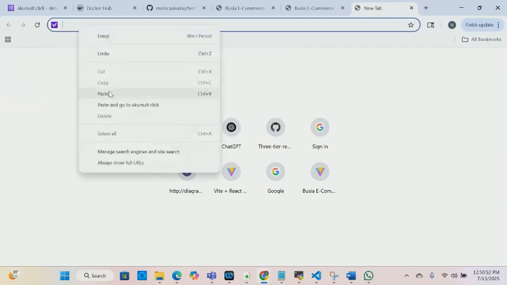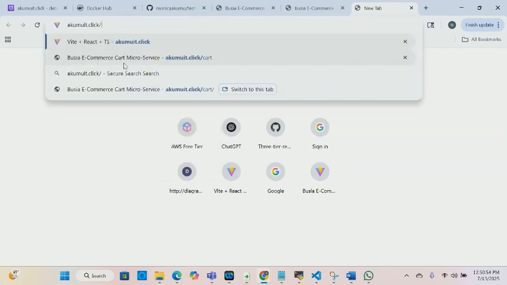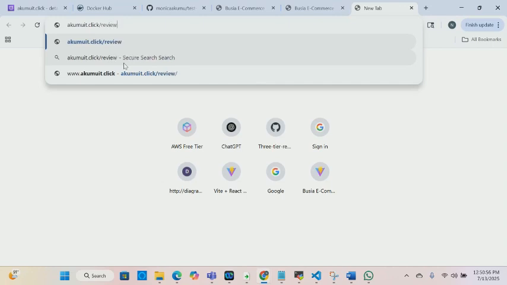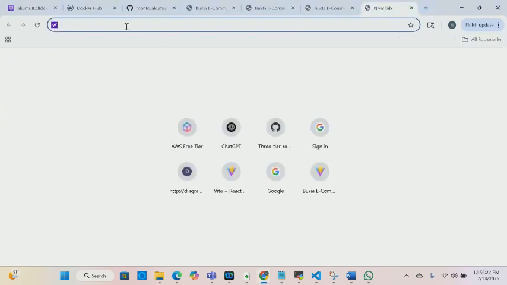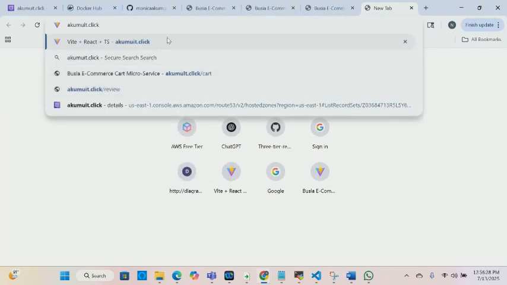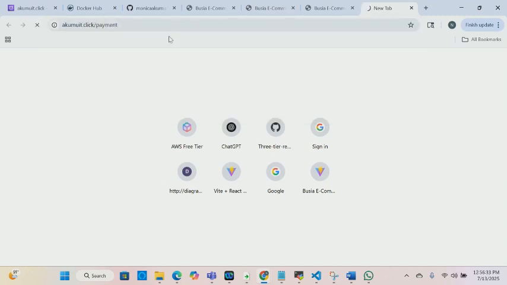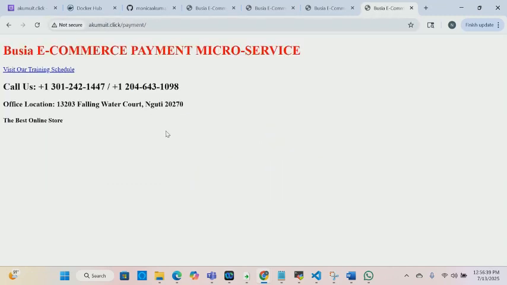I can do the same thing for /review, and it's working. That's it, and that brings us to the end of the project, and we have done pretty much end to end. Let me run one more. We did payment, and we were able to conclude this project.